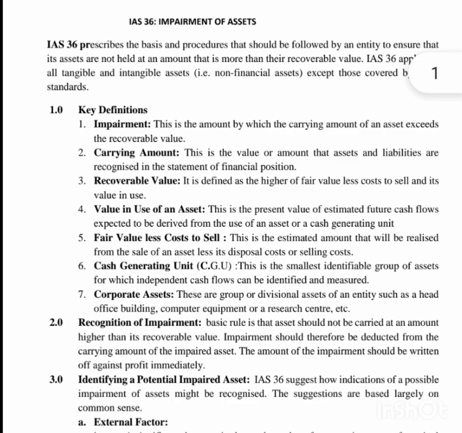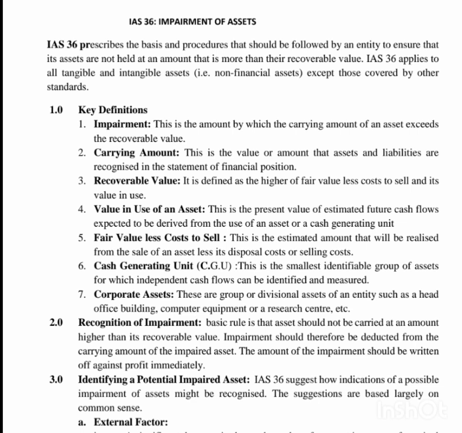Next, we have carrying amount. The carrying amount is the value or amount at which assets and liabilities are recognized in the statement of financial position.